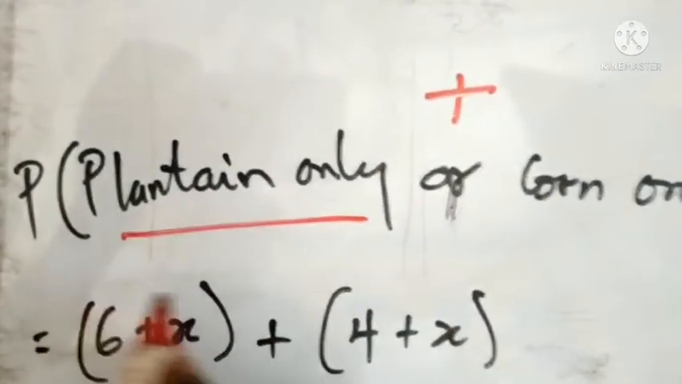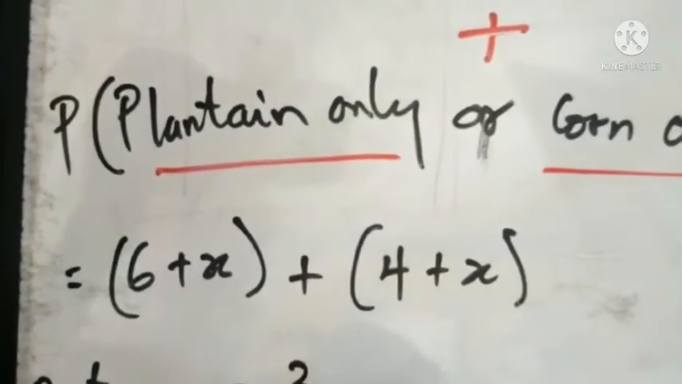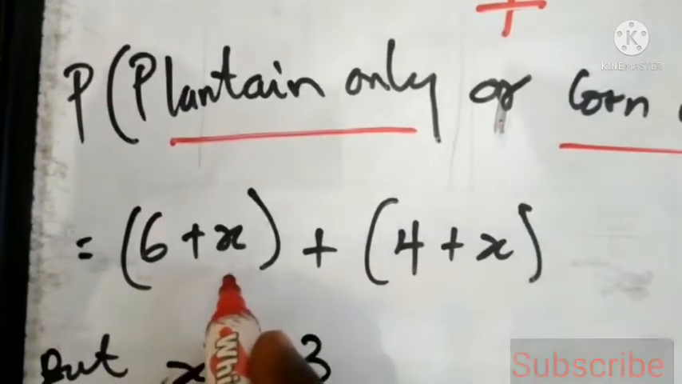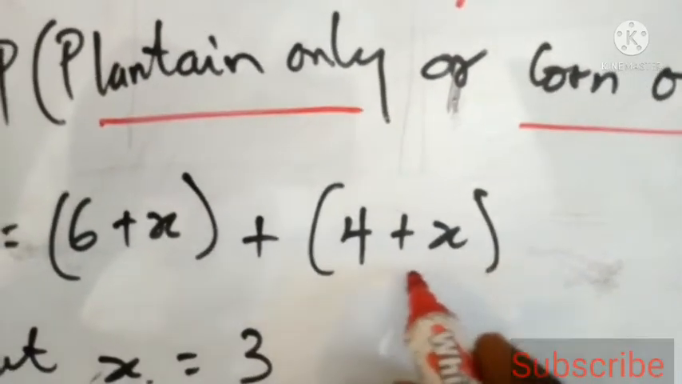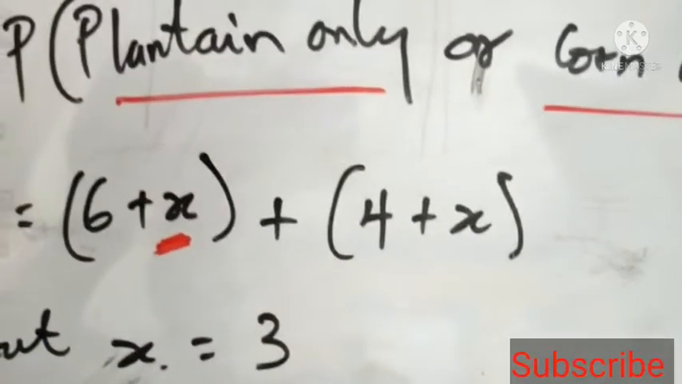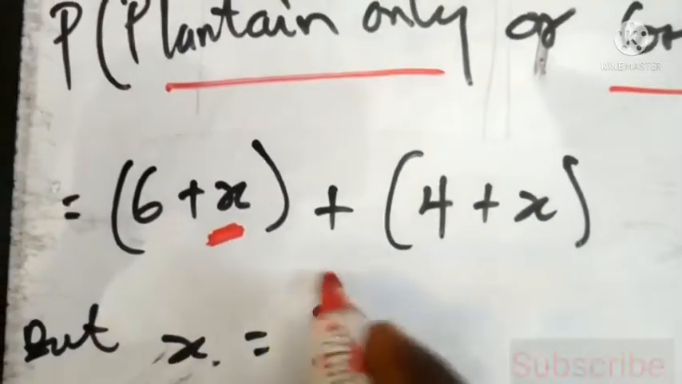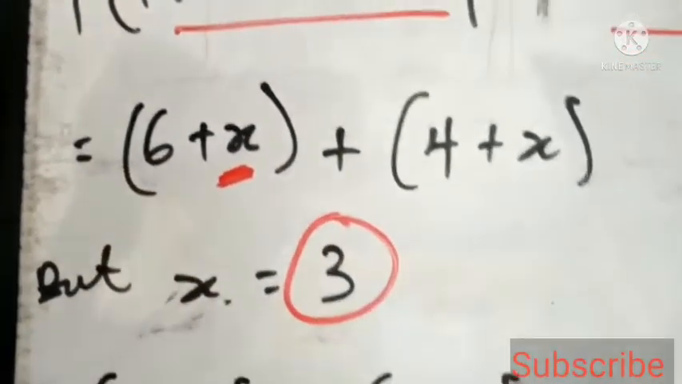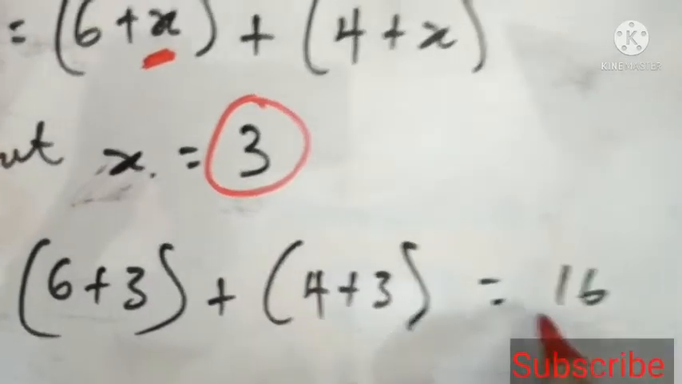Now it's your duty to know the plantain only as well as the corn only. After solving the Venn diagram, the portion of the plantain only is 6 plus x, and that of the corn only is 4 plus x. Do you know the x? The x here is the intersection of all the 3, and that was equal to 3. So you just need to replace that. When you do that, you should have 6 plus 3, and 4 plus 3. So this gives me 16.